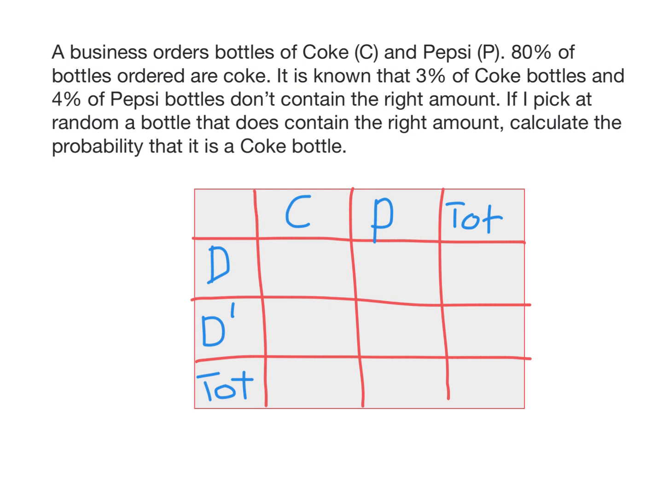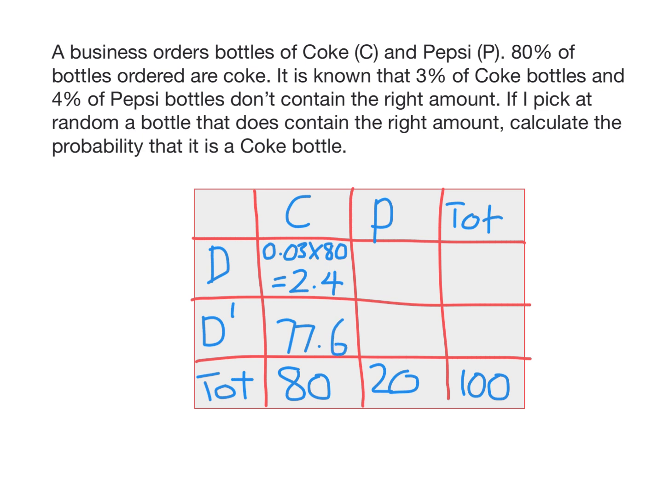So it says in the question 80% of bottles are Coke, so that must mean that 20% are Pepsi. Because we're dealing with percentages here, they must add up to 100. Now it says 3% of Coke bottles are defective. So what goes here, Coke and defective, is 3% of 80. That is 2.4%. 2.4% of all the bottles are defective Coke bottles. And these two numbers have to add to 80, so this will be 80 minus 2.4, 77.6.